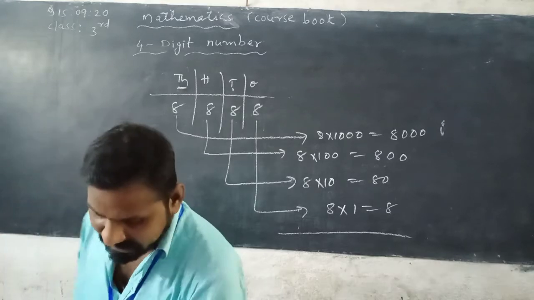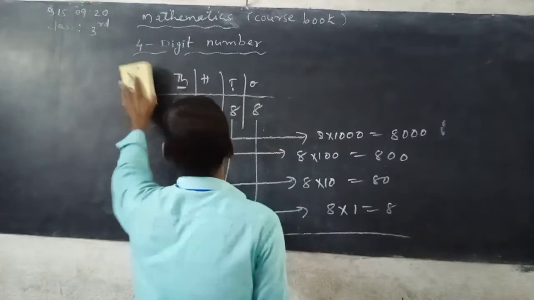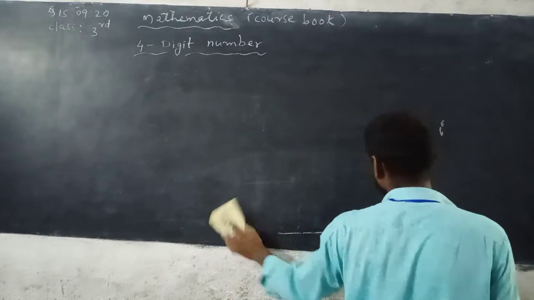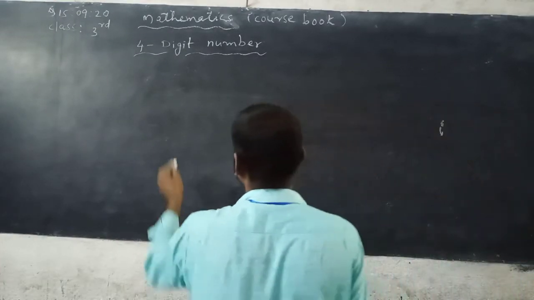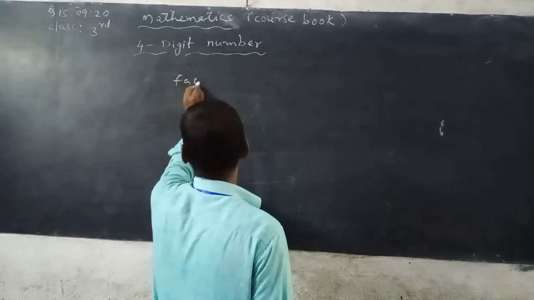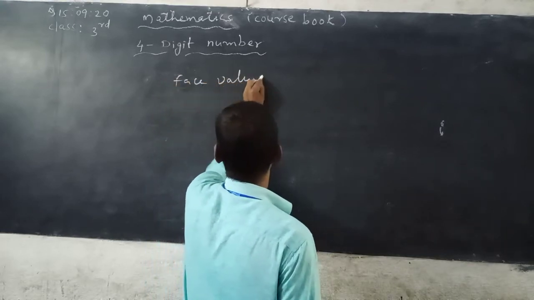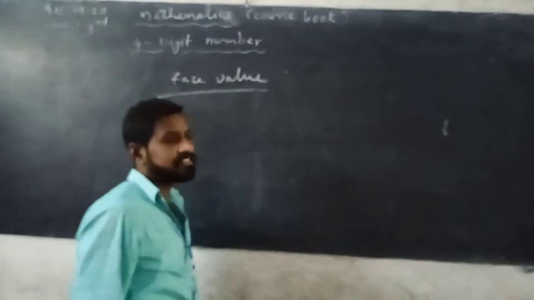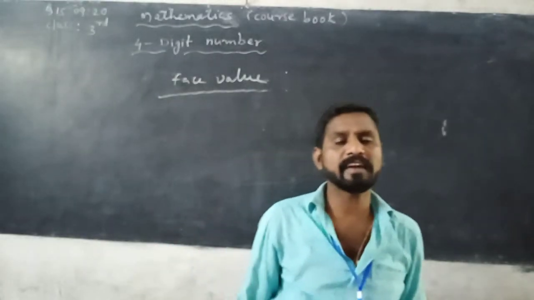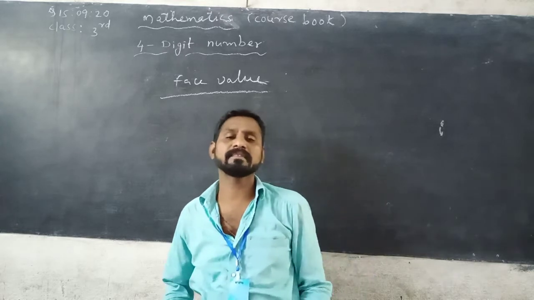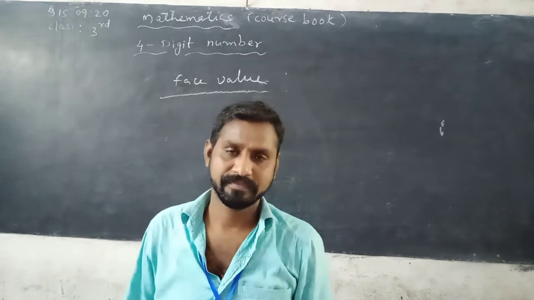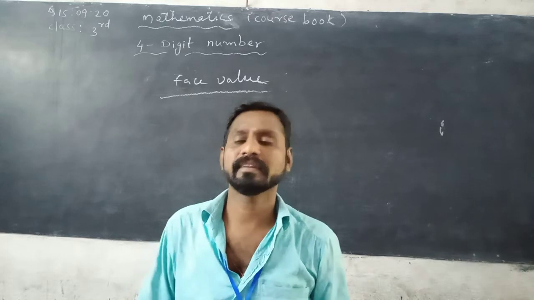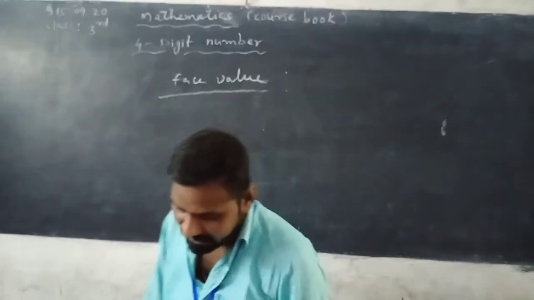See, now next, face value. Not place value, face value. The face value of a digit in a number is the value of the digit itself, whatever place it may be. It won't be changed in a given number. See, for example, I am taking